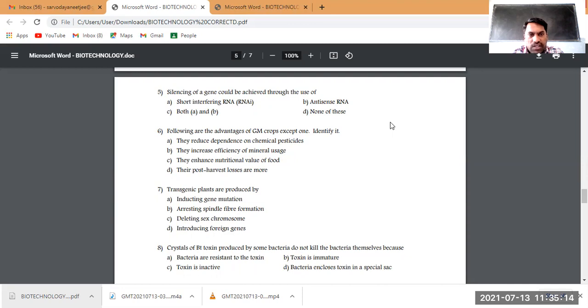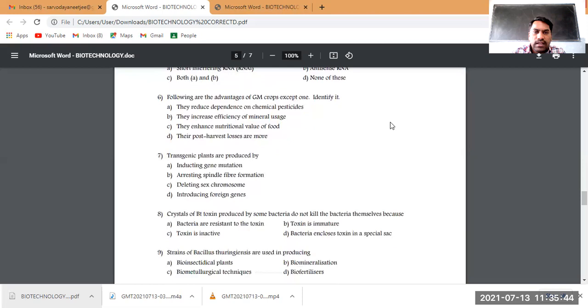So of course we are using short interfering RNA, which is complementary to the host RNA, and it is also called antisense RNA because it is going to bind with the sense RNA of the nematode. So both A and B will be the answer. So gene silencing is made in this way. Already I have explained about it in the first question. Let us not repeat again and again.